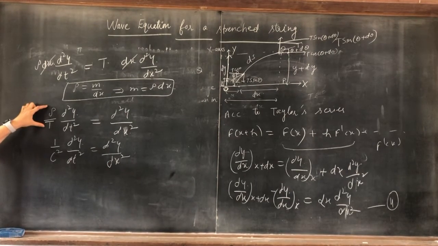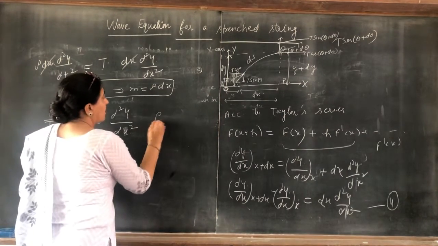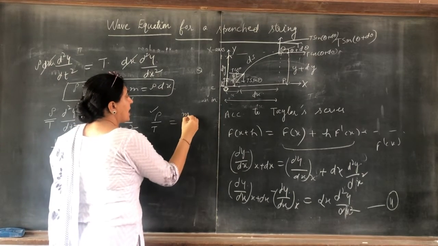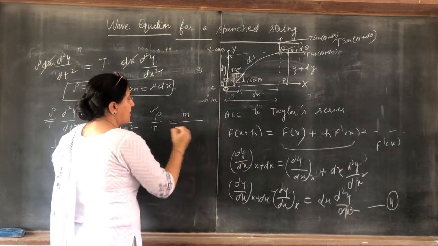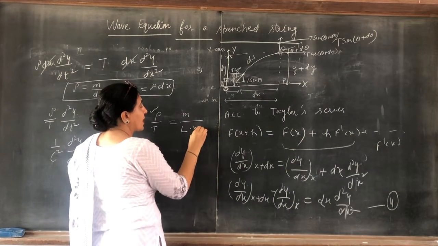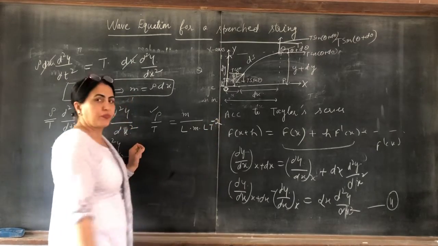So how can you say rho over T is 1 over c square? Rho is the mass per unit length, m by l, and T is tension. Tension is a force, mass into acceleration. Acceleration is L T to the minus 2.